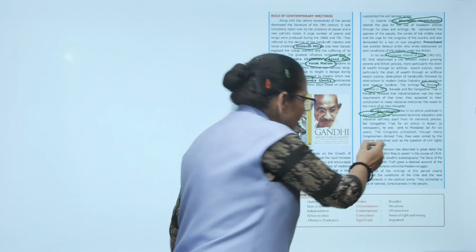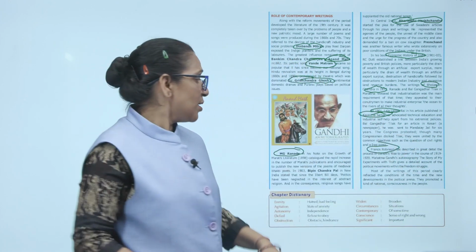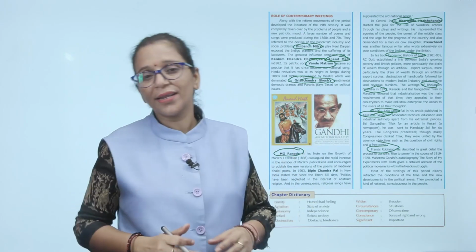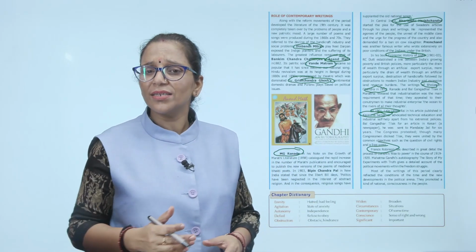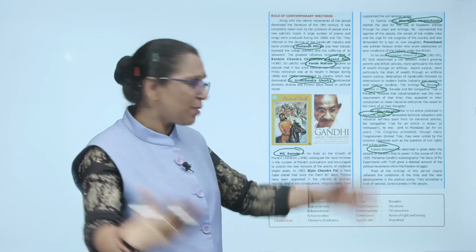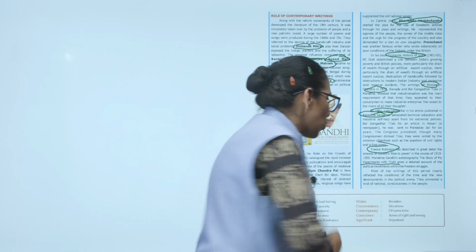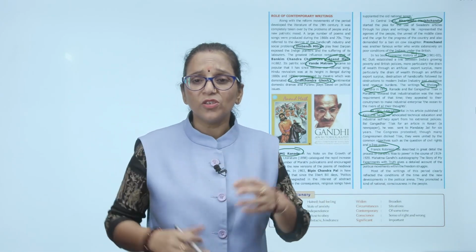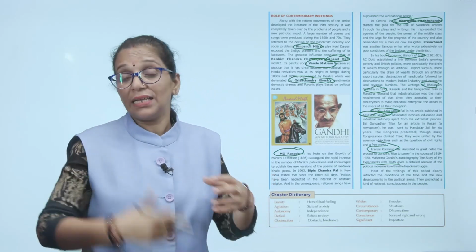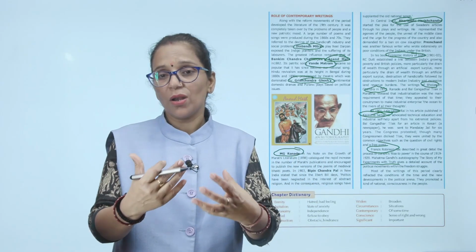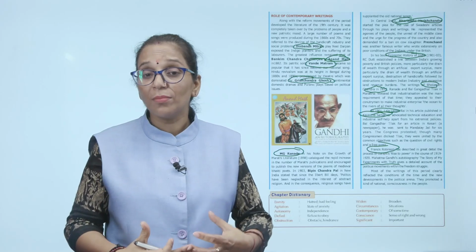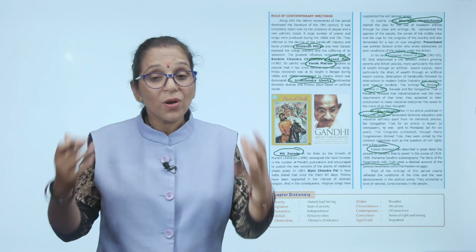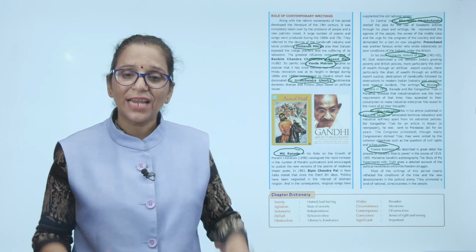Then after that, Francis Robinson has described in great detail the process of Gandhi's rise to power in the course of 1919 to 1920. Even Mahatma Gandhi, in his autobiography, The Story of My Experiments with Truth, gives a detailed account of political movements within the freedom struggle. So most of the writing and literary work of this period inspired Indians to have a collective sense of belonging, to have the feeling of nationalism, and to fight against the Britishers, fight for the independence of India. So that's the end of the chapter.